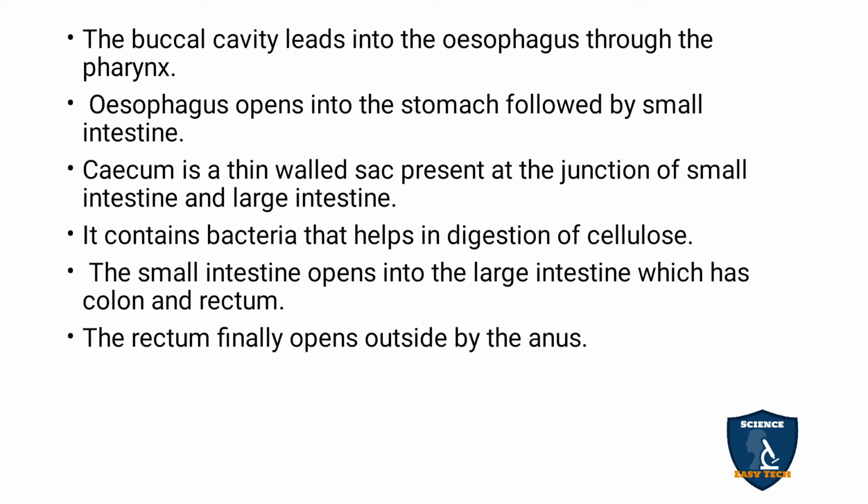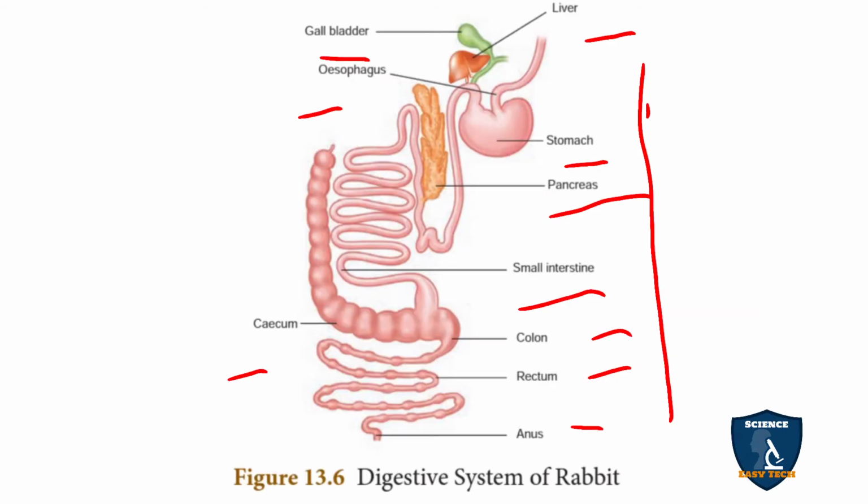The buccal cavity leads into the esophagus through the pharynx. So you can see here the esophagus that starts from the buccal cavity through the pharynx.